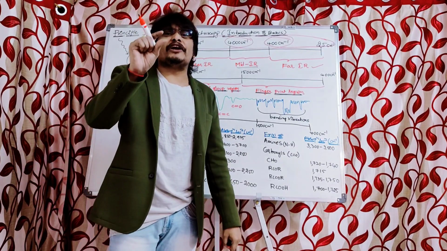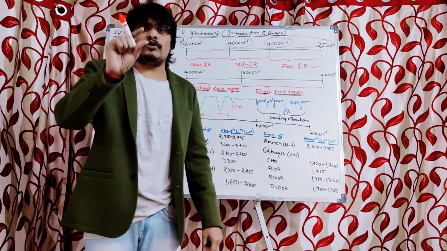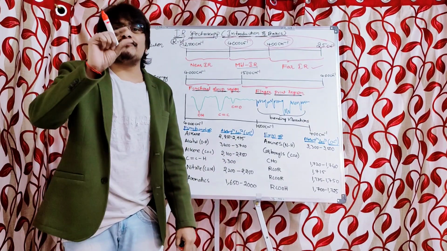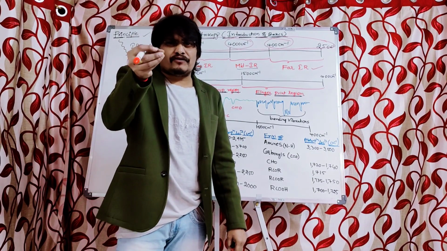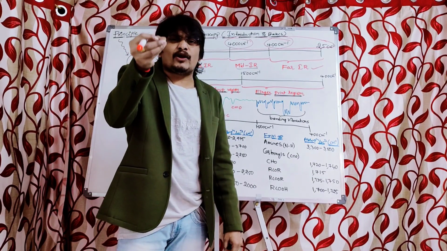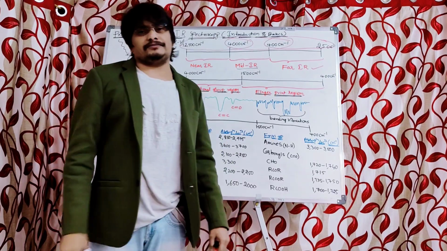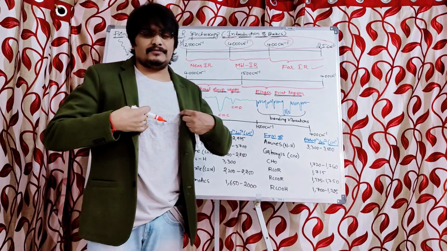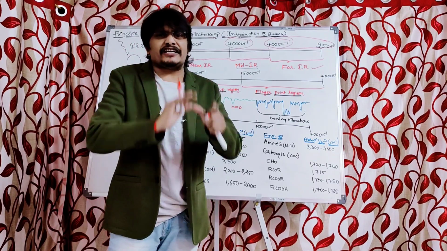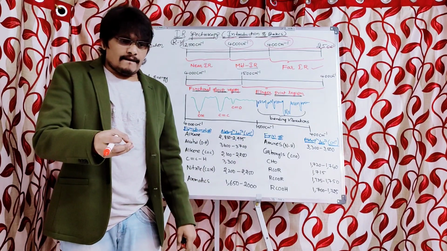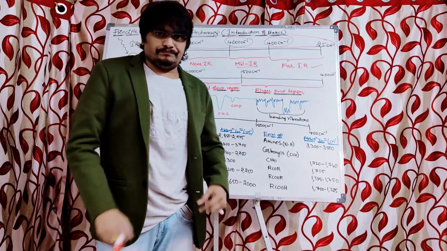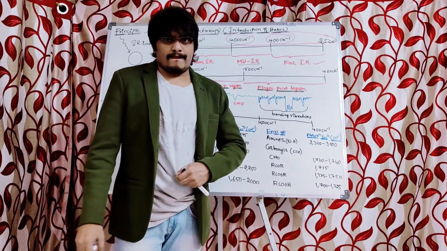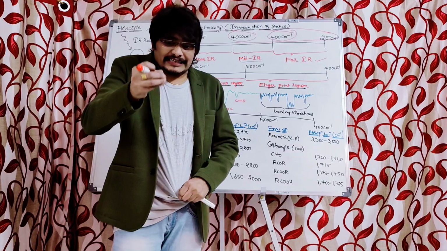So the fingerprint region is unique for the molecules. But with the help of the fingerprint region, we cannot reveal much information. It is used to differentiate the molecules which are very closely related in their structure. No doubt in that. But it will not give the clear-cut information.